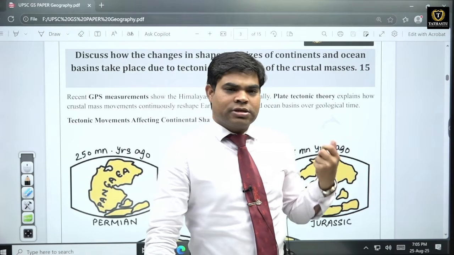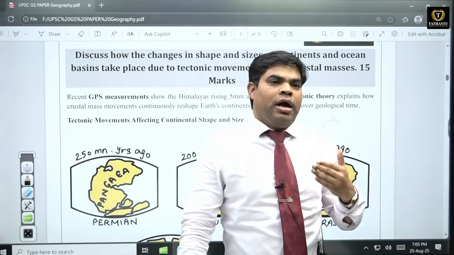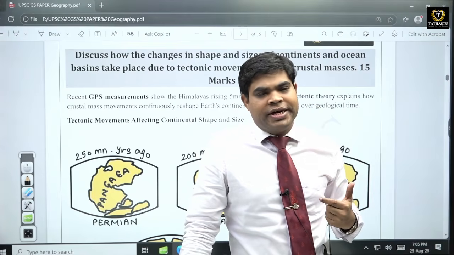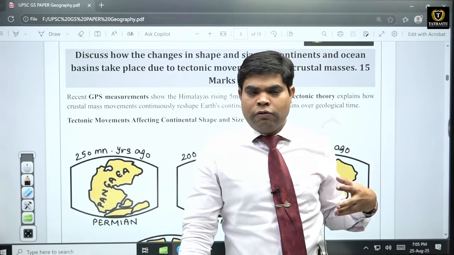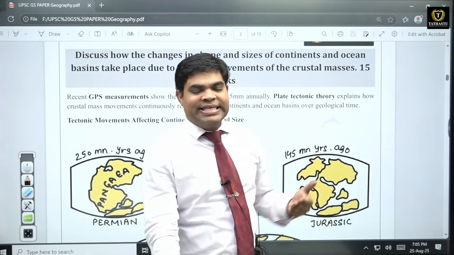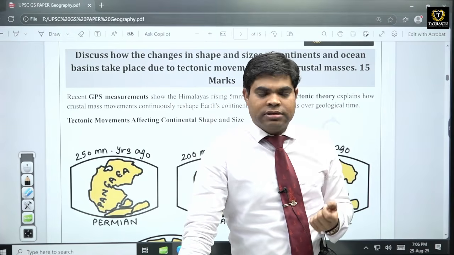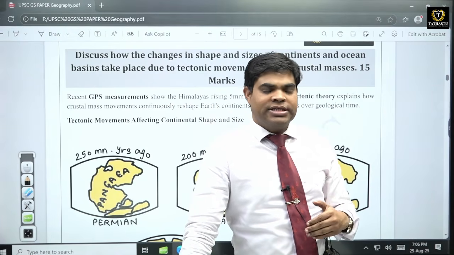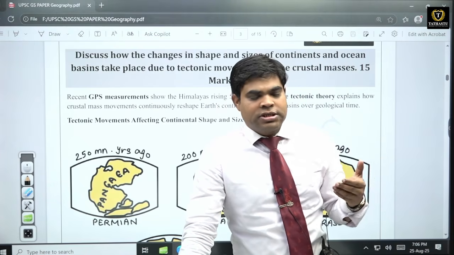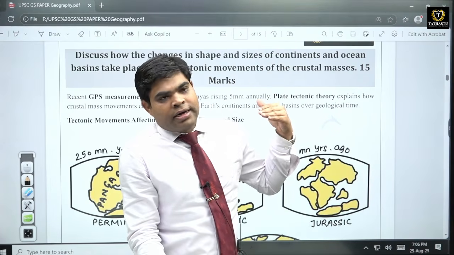As we know, this question is particularly related with plate tectonics. As we know, plate tectonics is the movement of plates. So why are these plates moving? Because of internal forces. And how are these internal forces generated? Various reasons are responsible. Most of the major reason is convective magma currents. Various convective magma currents are generated inside the mantle, and when these convective magma currents move, they also move the upper crust areas.